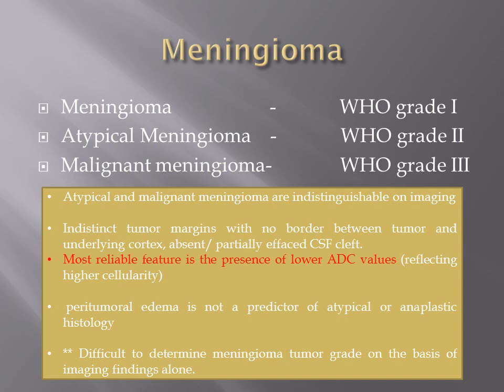Then coming to meningiomas. Meningiomas were previously classified as typical meningioma, atypical meningioma, and malignant meningiomas, but now these terms are not much in use. What we are going to use is WHO grading, meningioma grading like grade 1, grade 2, and grade 3. Grade 1 is definitely typical meningioma. Grade 2 and grade 3 indicate brain invasion.